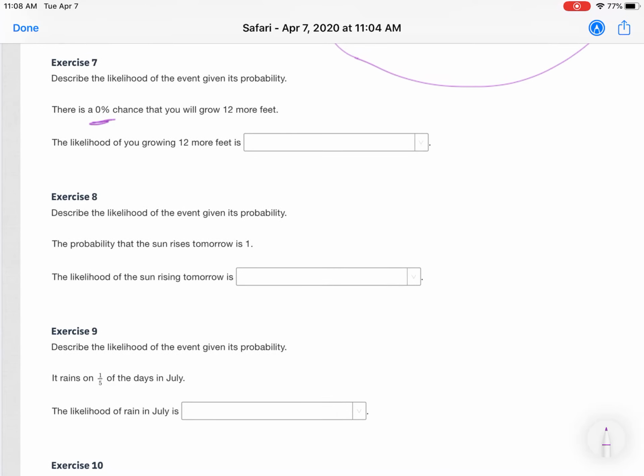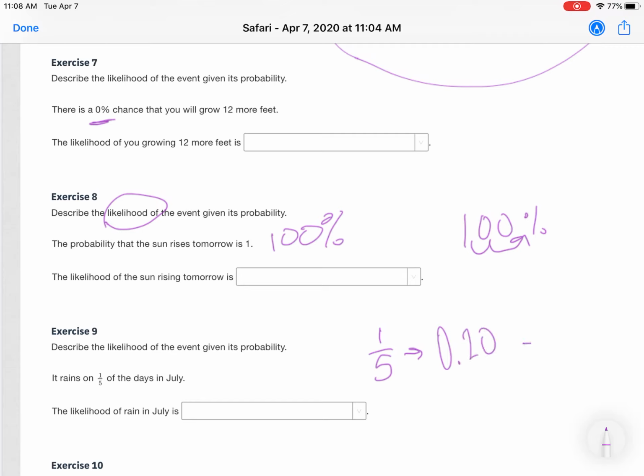Number 8 and 9 are asking you to do the same thing. So we're describing the likelihood, so you're giving the word. Anytime we see likelihood, it's the word. 1 is the same as 100%, because if we move the decimal point over twice, it gives us 100%. And 1/5, if it's easier for you to see it as a percent or a decimal, 1/5 is 0.20, which as a percent is 20%.